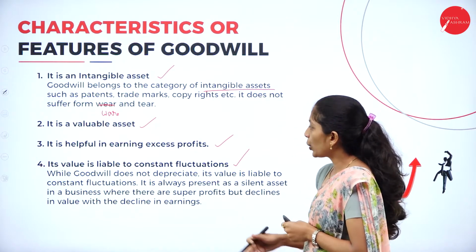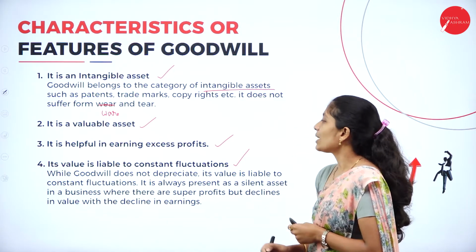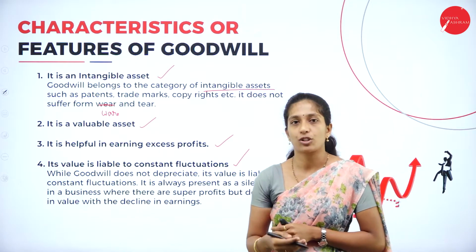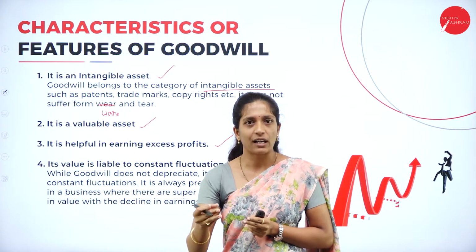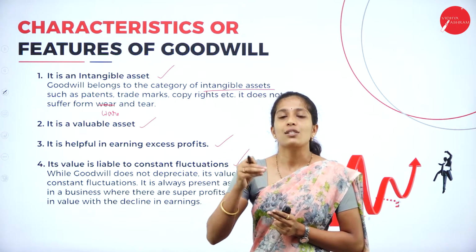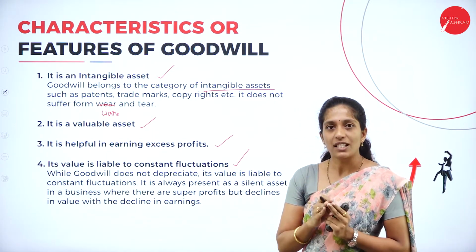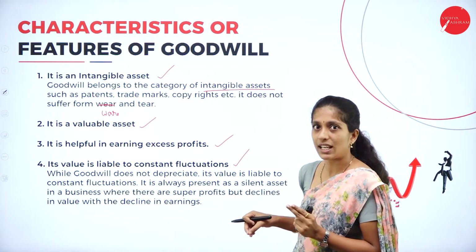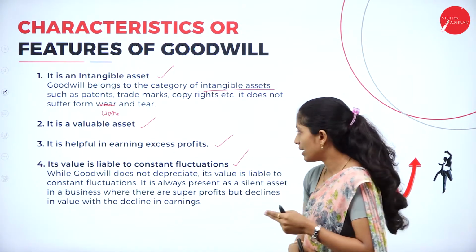Its value is liable to constant fluctuation, so it keeps on changing. It may be due to a number of factors which we are going to discuss in detail later. Why does the value of goodwill keep on fluctuating? It will not be stable, and it will not keep on decreasing like any other asset, but keeps on increasing as well as decreasing.